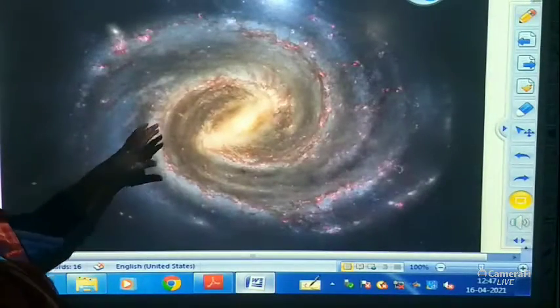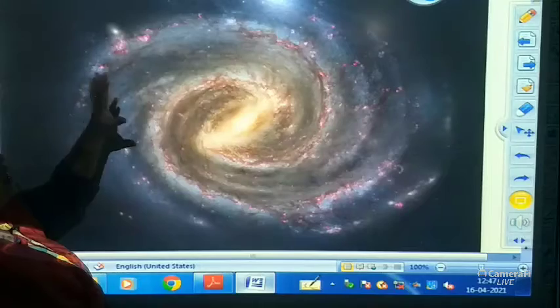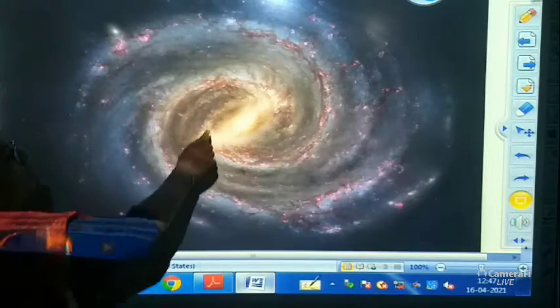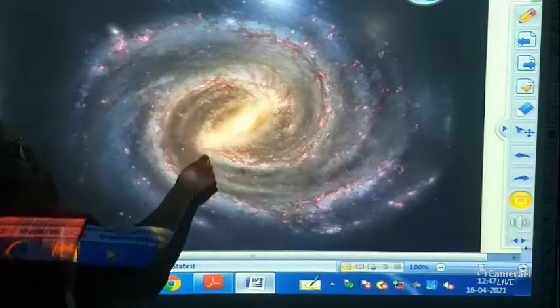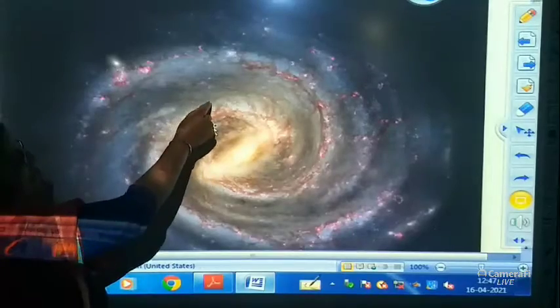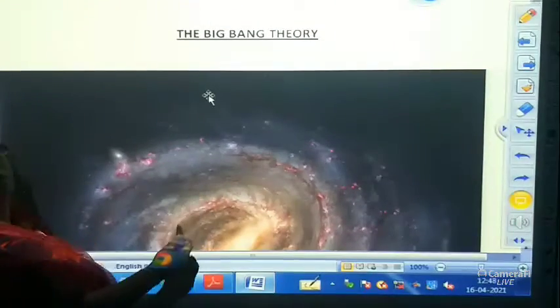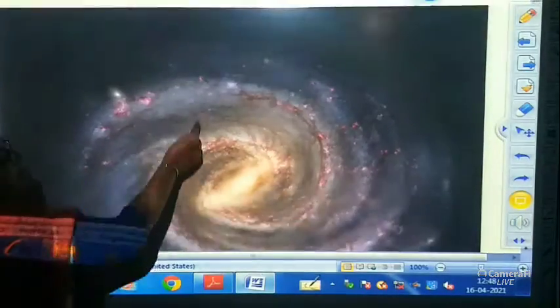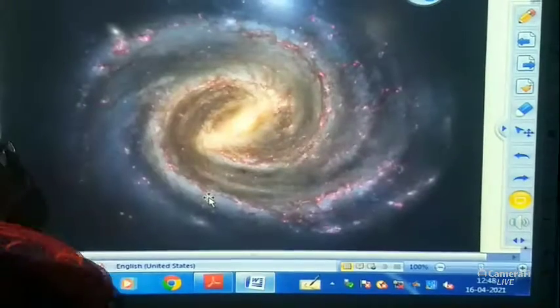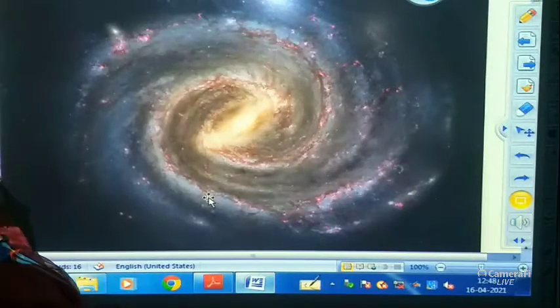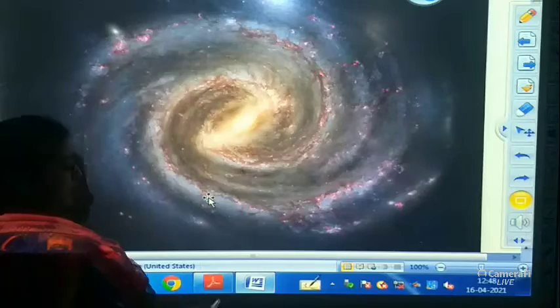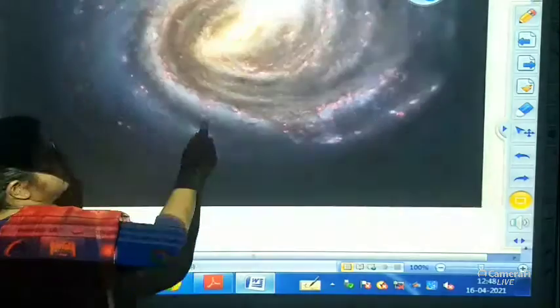Now, children, initially this was what the universe looked like before the Big Bang theory. After the Big Bang, there was a huge explosion which you all will be learning. The universe was born.